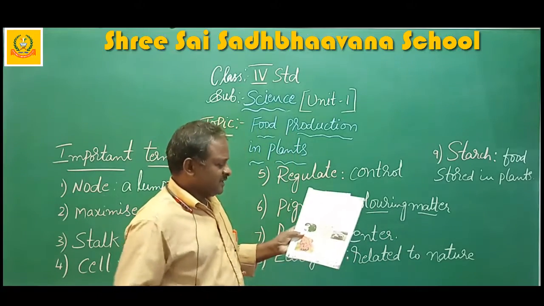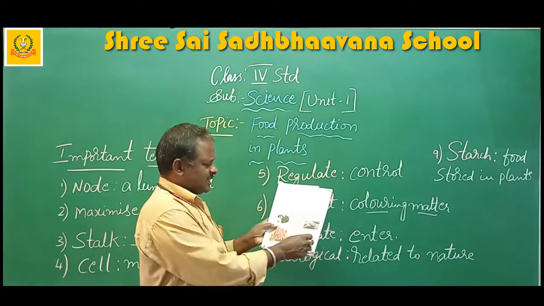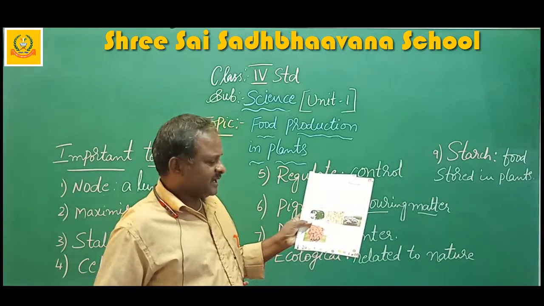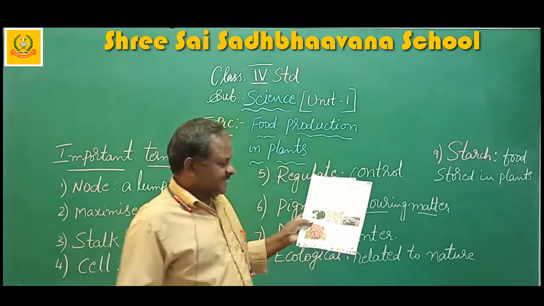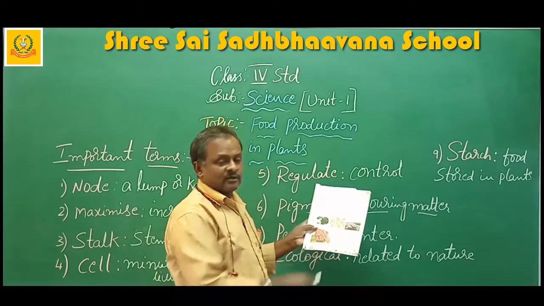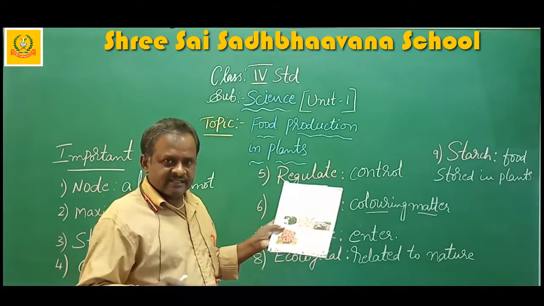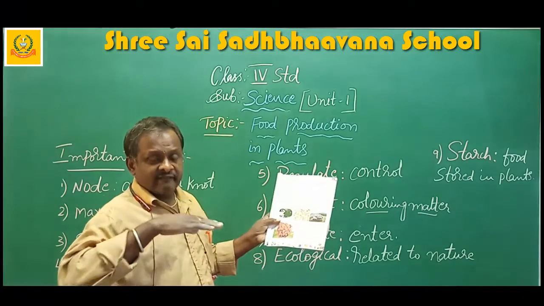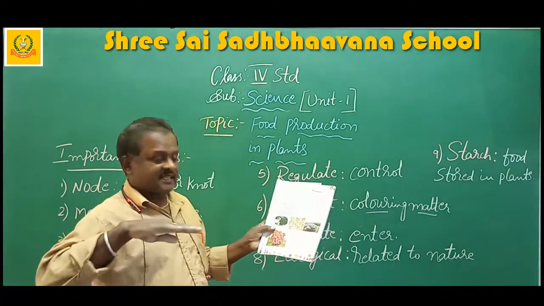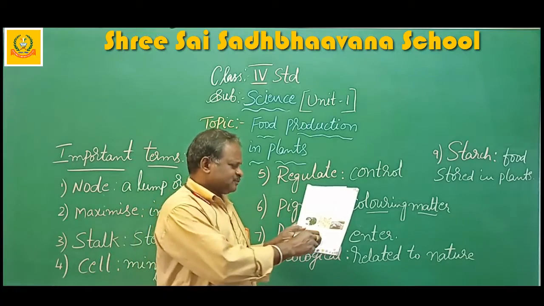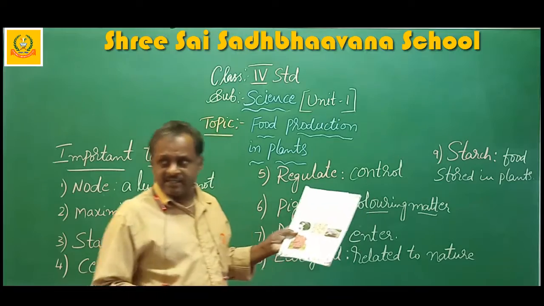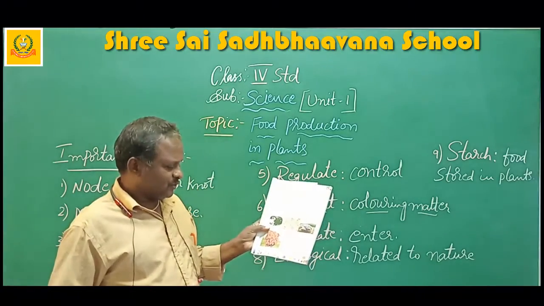See here, they have given that the leaves of some plants like cotton appear dark red. This is because of the presence of a red substance that hides the green chlorophyll. Here green chlorophyll is there, but some substance hides the green pigment. So in the presence of sunlight, these plants are able to prepare their own food.